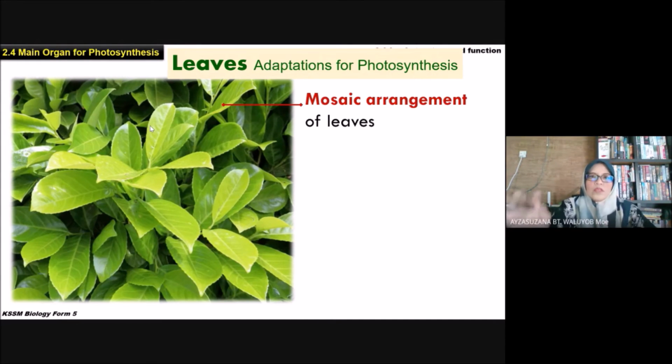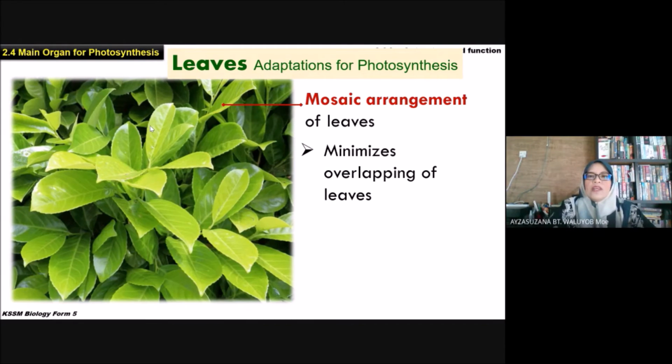Mosaic arrangement of leaf. How can the mosaic arrangement of leaf be an adaptation for the photosynthesis process? One, minimize overlapping of leaf. Susunan dia yang cantik berbentuk mozaik itu akan mengurangkan pertindihan overlapping of the leaf.